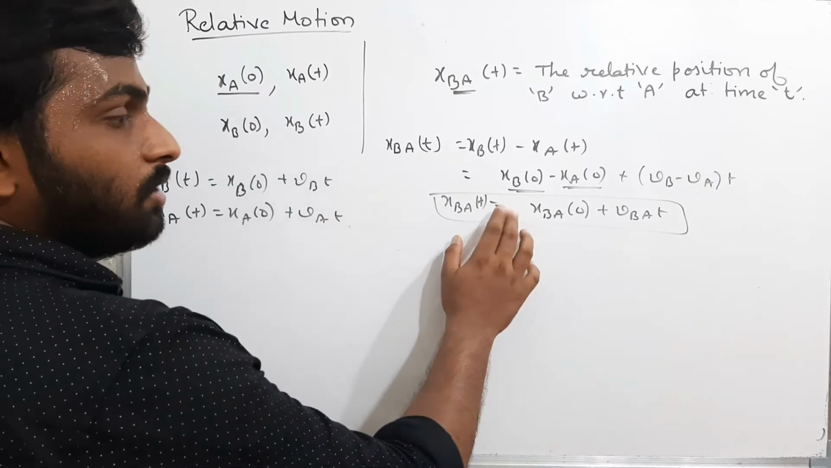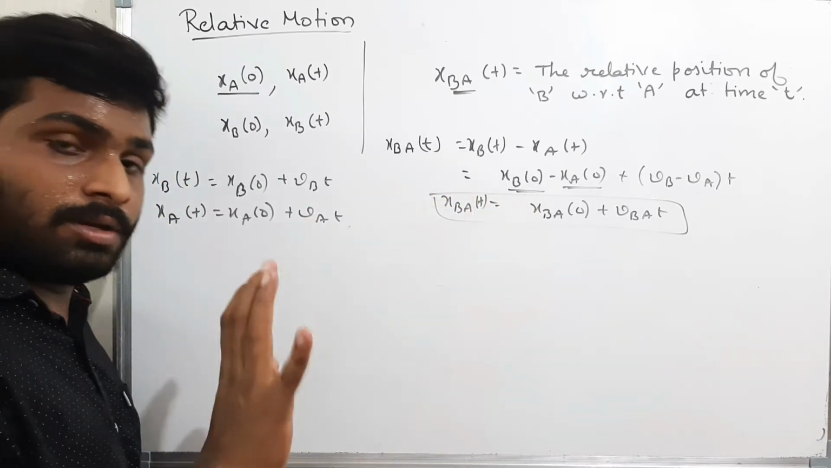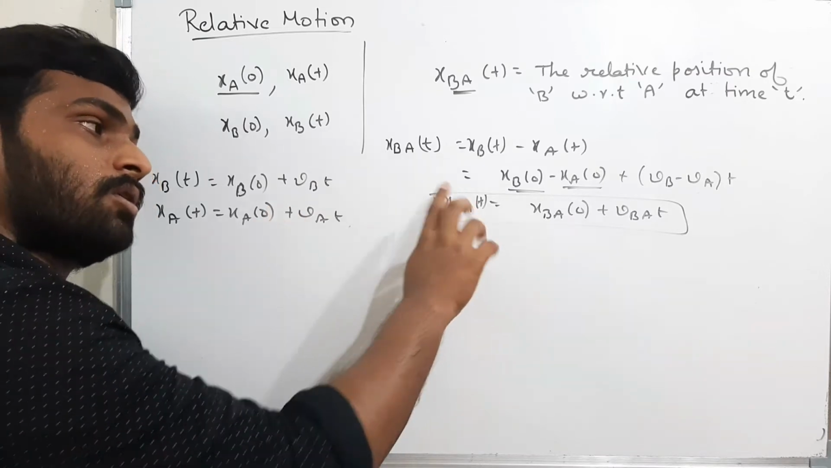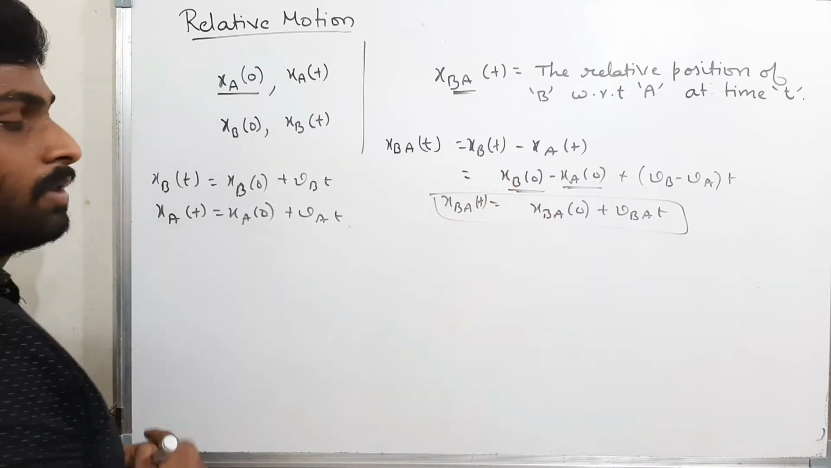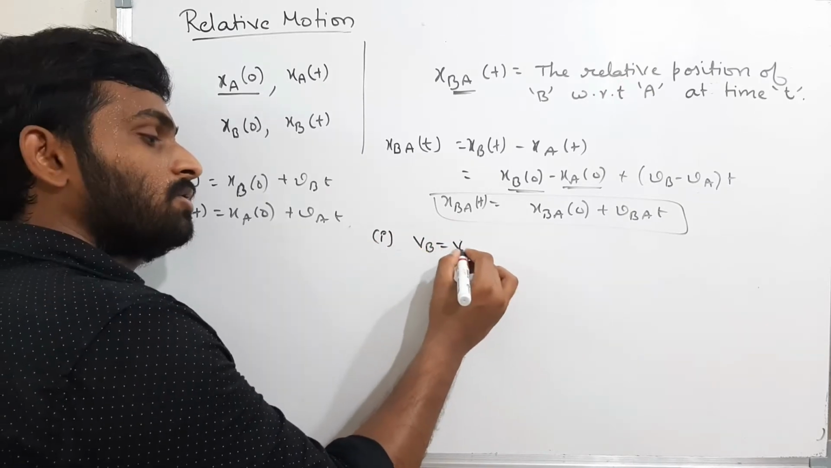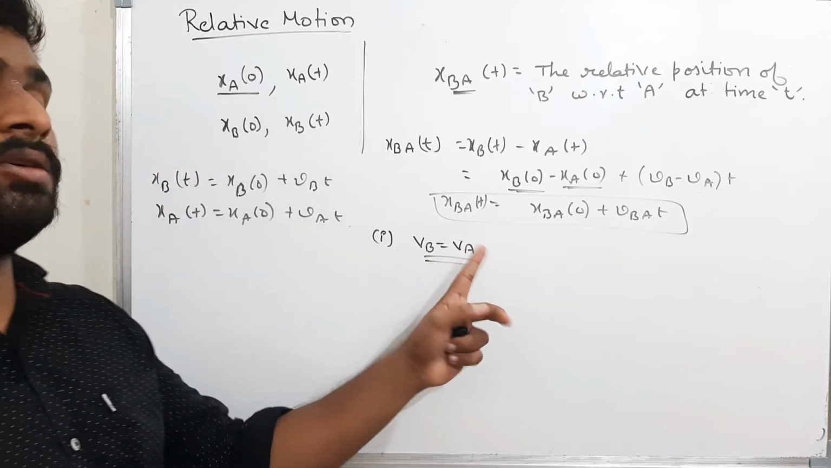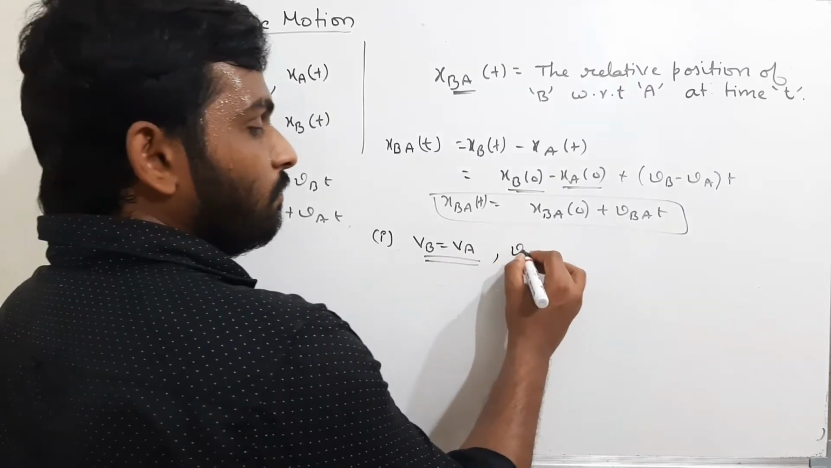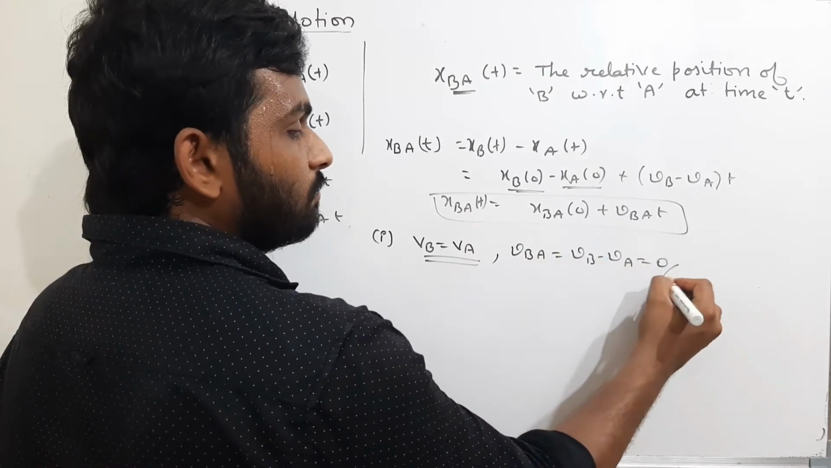Now please remember this equation. You will get a clear clarity of this equation when you are solving the problems. If it is not clear now, don't worry. When you are solving the problems, you will get full clarity. Okay, please remember this. And now, if by chance Vb is equal to Va, now say me, what is the meaning of this? The velocity of B is equal to velocity of A. What is relative velocity? Vba is equal to how much? Vb minus Va is equal to 0.